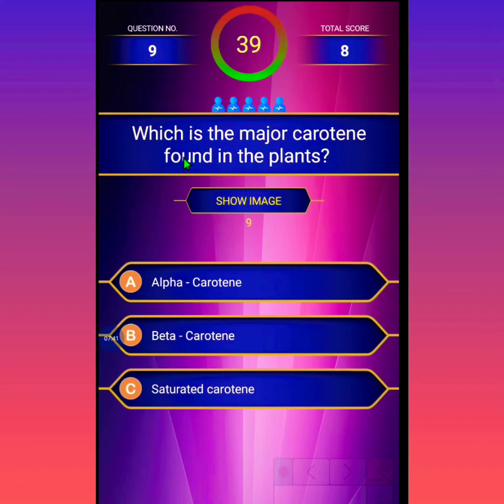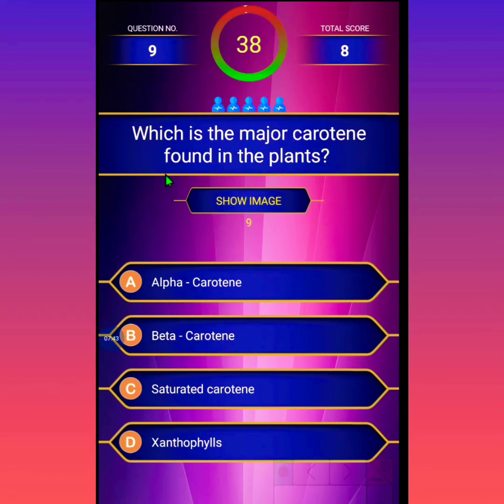The ninth question: which is the major carotene found in plants? First option is alpha carotene, second option is beta carotene, third option is saturated carotene, and the last is xanthophylls. The correct answer is beta carotene.